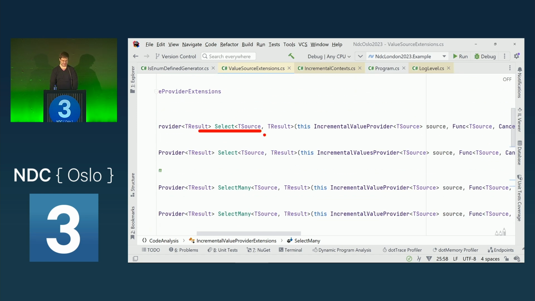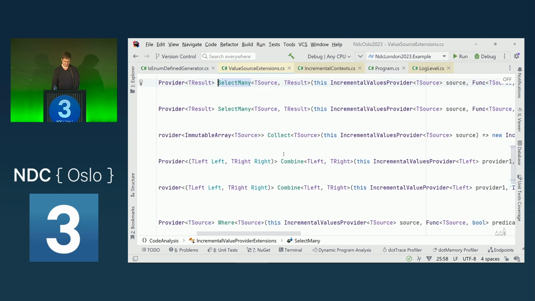We can select, which has the semantics of the LINQ select, but it isn't actually LINQ. It's a new implementation from the generators. And we can also collect. That means if we have a collection, if we have multiple matches, we can break this down to a single one. So basically convert it from an IEnumerable to an immutable array.